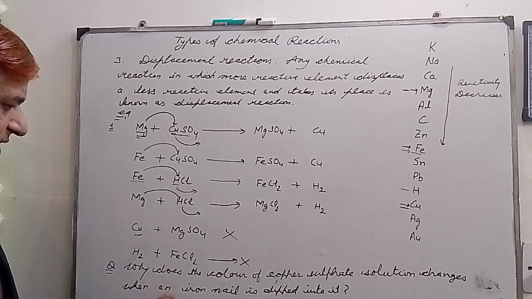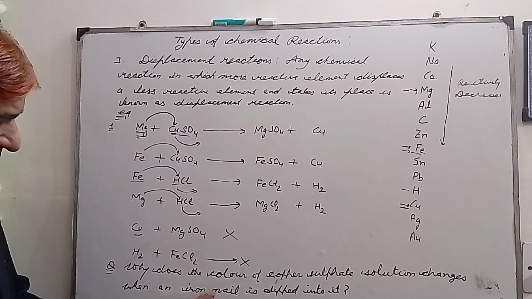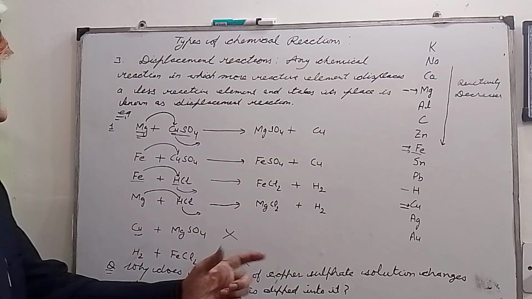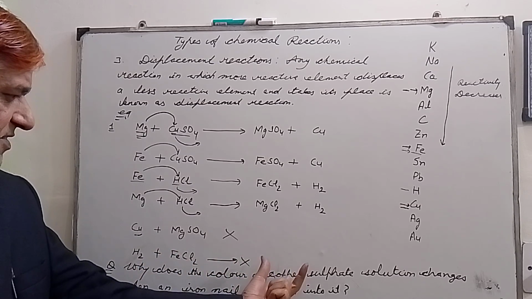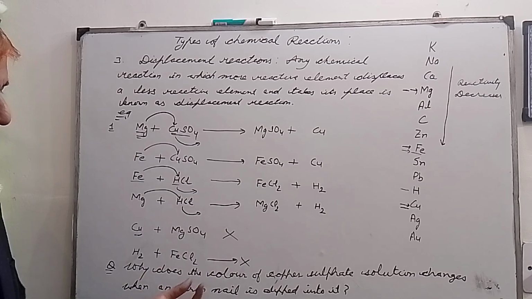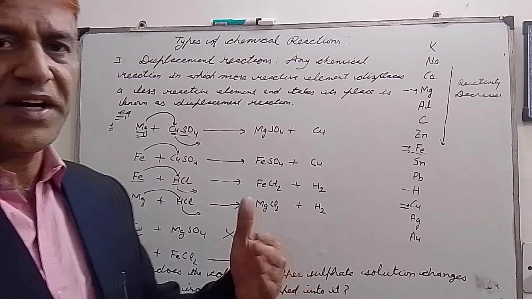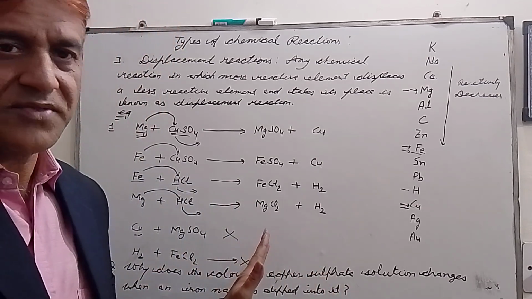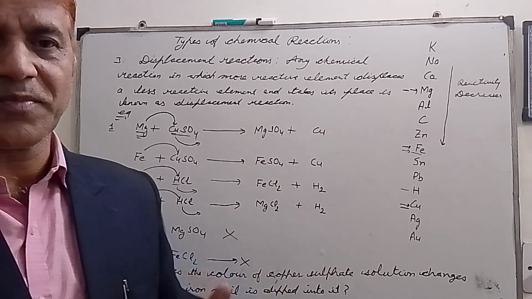My dear students, this is a question for you to solve yourself. This is a very simple question. The reaction is between copper sulfate and iron. So you can see the position of iron and the position of copper, and thereby you can understand its answer, whether this reaction will take place or not.